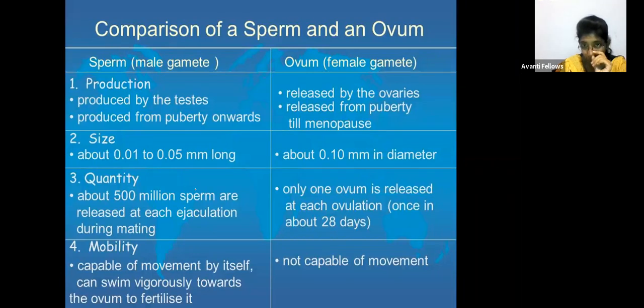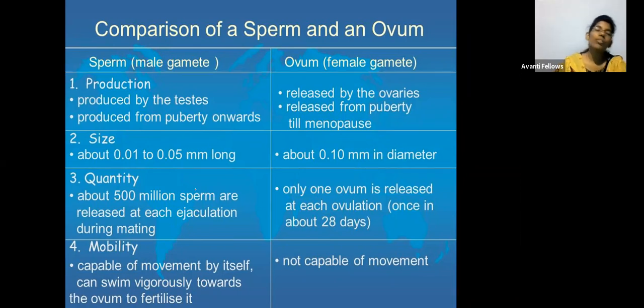What do you mean by menopause? Stopping of the menstrual cycle. Okay, about this we are going to study on Monday. Stopping of the menstrual cycle is called menopause. It starts from puberty and ends at menopause. But whereas in the males, the sperm production starts at puberty and it continues.